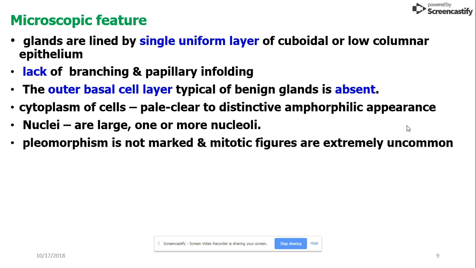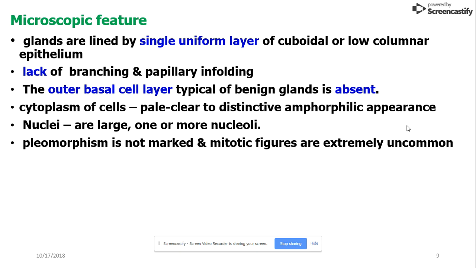This is a microscopic feature. The glands are lined by a single uniform layer of cuboidal or low columnar epithelium. There is lack of branching or papillary enfolding. The outer basal layer that can be seen in benign prostatic hyperplasia is absent. So this is a different point. In BPH, the glands are lined by two layers of cells and there is papillary enfolding. In carcinoma prostate, there is a single uniform layer of cells, no papillary enfolding.